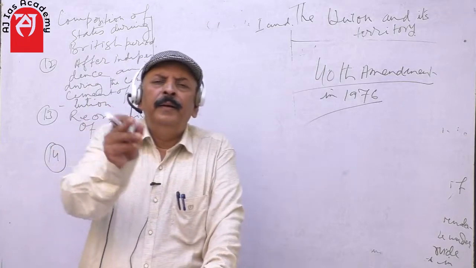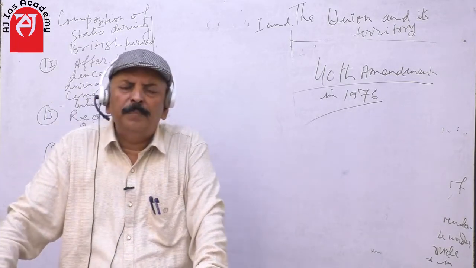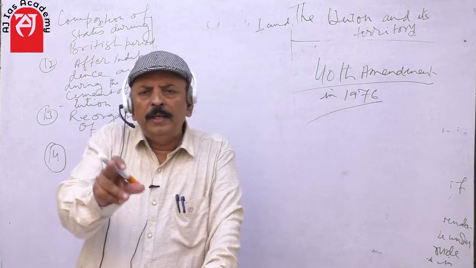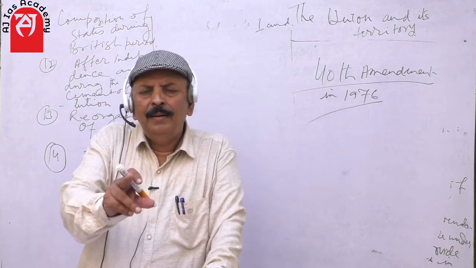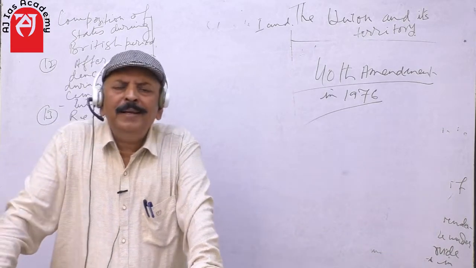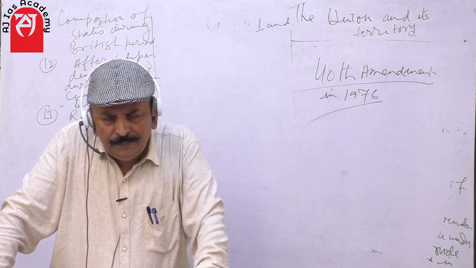But in Coorg or Balochistan, because of their small population, those areas were governed by an administrator appointed by the Governor General. Are you clear now?